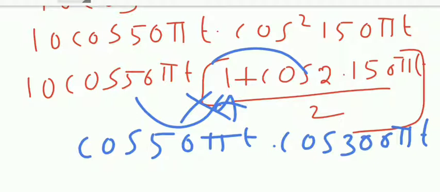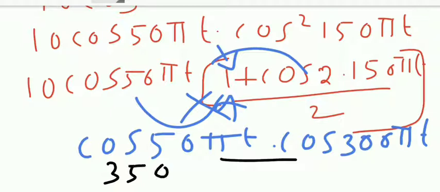Right? Why did I neglect it? Because this will be cos 50 pi t only, but this is again in multiplication format, and if I simplify it, 300 plus 50 pi t or 300 minus 50 pi t will come. Whether it is sine or cos is none of our problem, because we are bothered about frequency, not about whether it is sine or cos. But this one will have only 50, so I neglect that. So what are the frequency components I can get? If I simplify and make it addition, either I will get 350 pi t or 250 pi t.